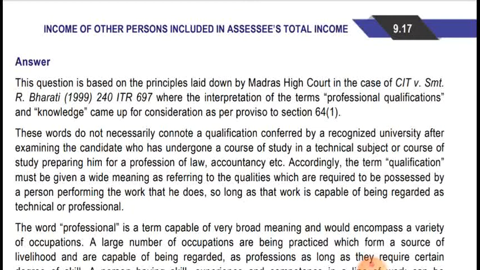So it is not necessary that it should be from a recognized university or college. It has a very wide meaning.